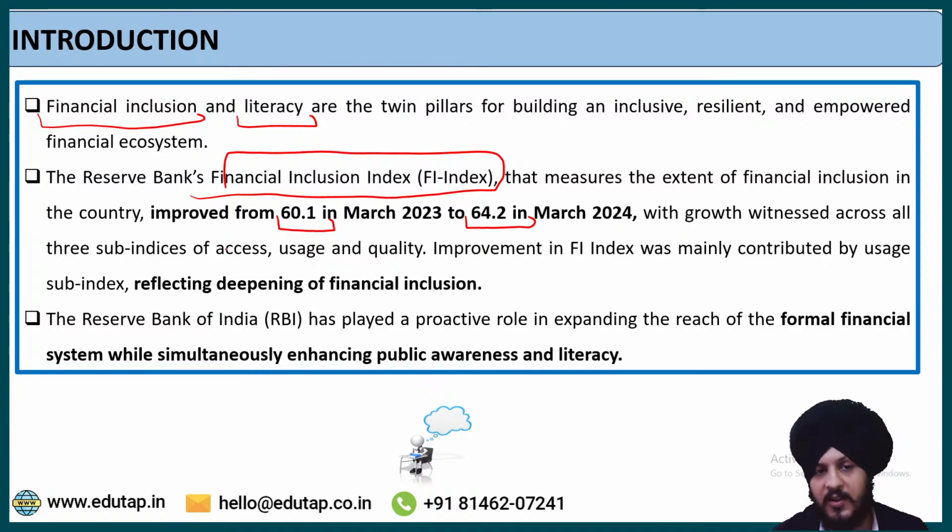And over here we can write that the RBI has played a proactive role in expanding the reach of the formal financial system while simultaneously enhancing public awareness and literacy. So this is what you can write as a part of an introduction.